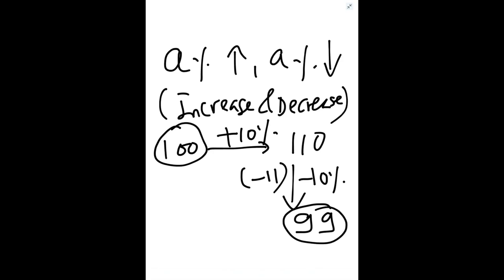Initial value was 100 and the final value has come 99. So we can say there is 1% decrease. First we increase 10%, then decrease by 10%. So overall there is 1% decrease. It has not come to the same level. It has come down. The value 100 has become 99. So overall there is 1% decrease.